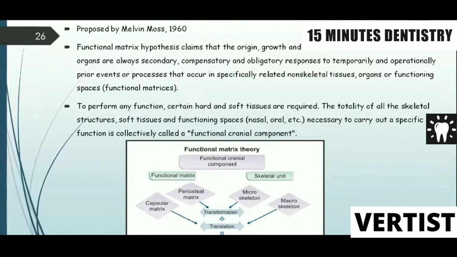To perform any function, certain hard and soft tissues are required. The totality of all skeletal structures, soft tissues and functioning spaces, nasal or oral, that necessarily carry out a specific function is called a functional cranial component. That is what is shown in this diagram. That is the functional matrix theory, which states that there is a functional cranial component subdivided into functional matrix and skeletal unit, further divided into capsular matrix, periosteal matrix, microskeletal unit, macroskeletal unit, resulting in transformation plus translation, that is equal to growth.